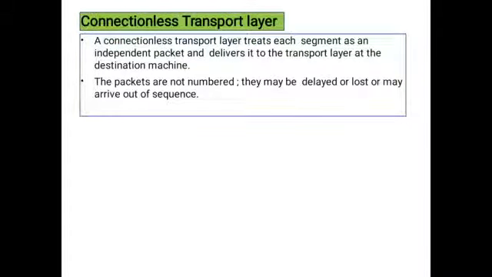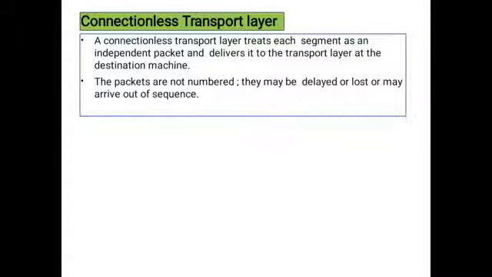We will not get any feedback for that in UDP. It is connectionless, meaning no connection is established between the source and destination. The packets are not numbered, meaning we are not mentioning any sequence number. Those packets are randomly transmitted from source to destination, so they will not follow any order.